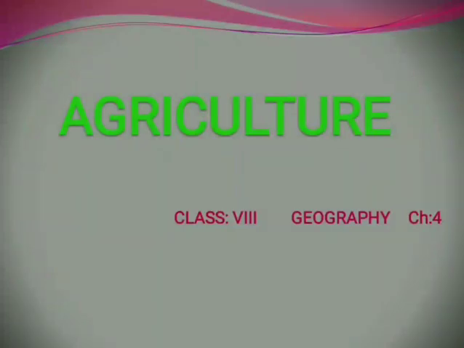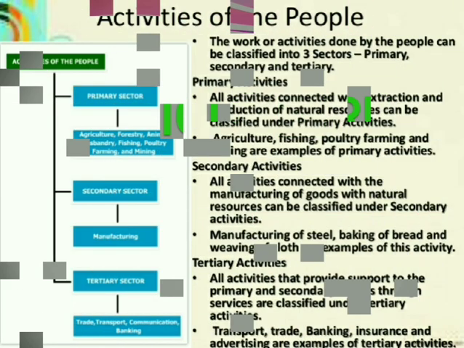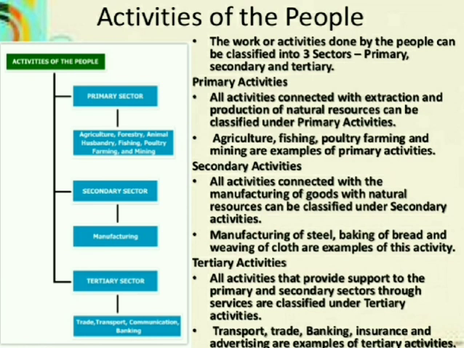Hi everyone. Let's start with class 8 Geography chapter 4 Agriculture. In this chapter we are mainly discussing agriculture. Before going to the chapter, we can discuss which are the main economic activities the people follow. The works or activities done by the people can be classified into three sectors: primary, secondary and tertiary.